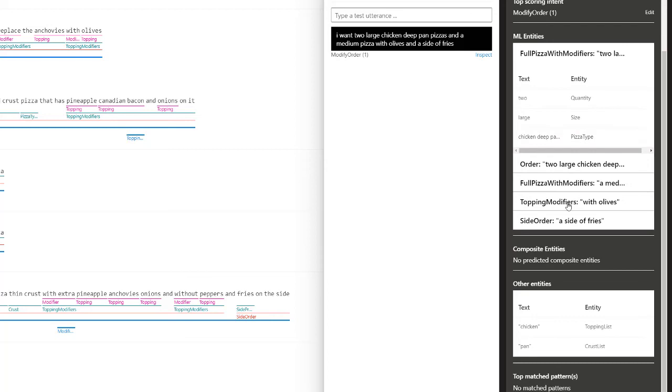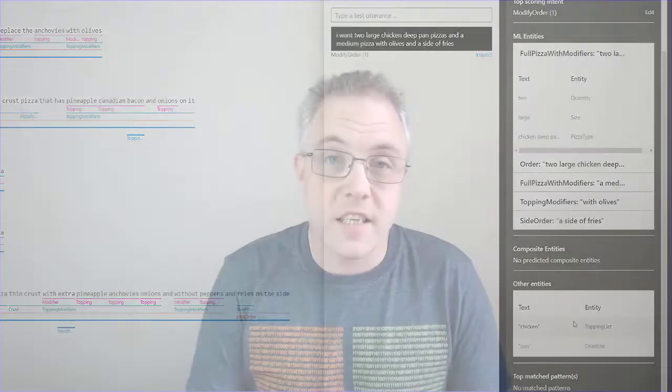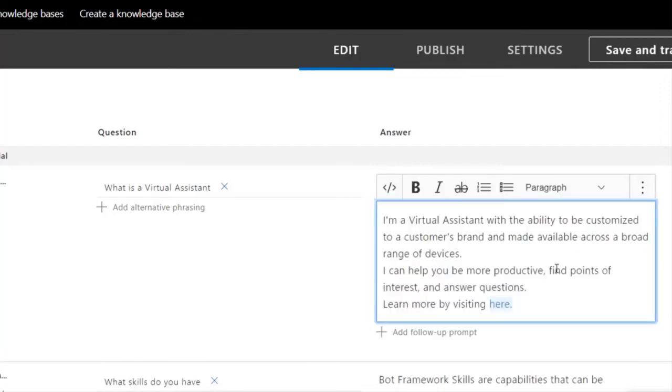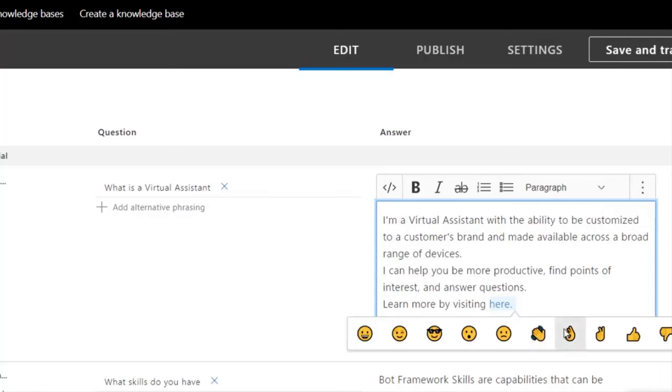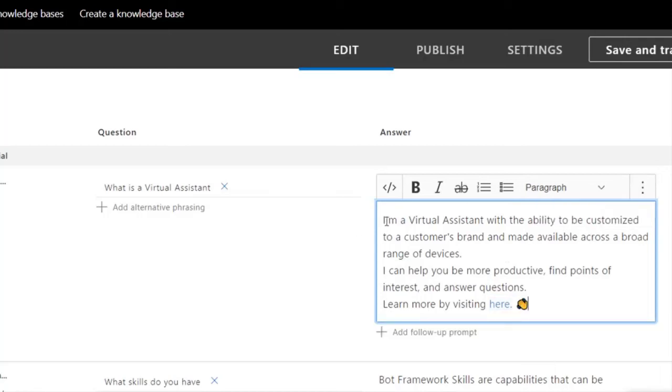LUIS and the Text Analytics Service both also see the general availability of their container support scenarios, meaning you can run both of these services at the edge. And finally, Q&A Maker sees some significant updates within the portal as well, the most prominent of one being the addition of a rich text editor, meaning you can add formatting for your answers within your knowledge base. This has been something that's been asked for quite some time, so it's fantastic to see that delivered.